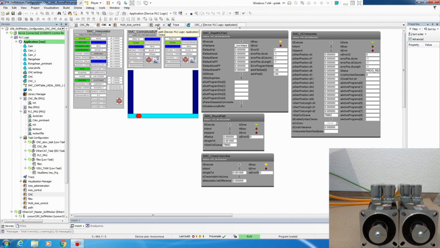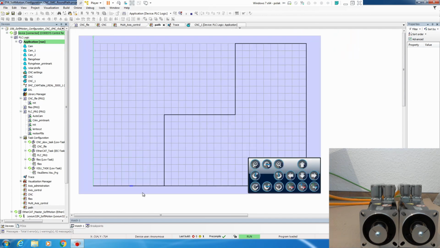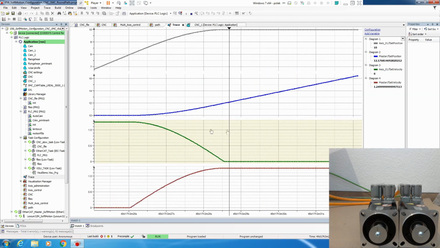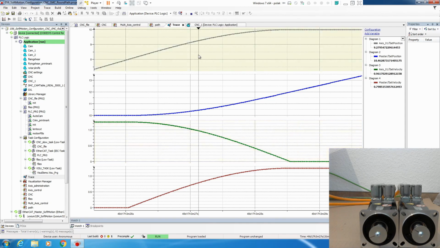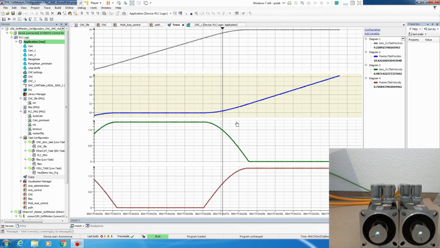So if we go to our path, because our diameter is 2, so somewhere here it will start to go around and it finishes here, as you can see. And again, it will do it like this. Let's go to the trace. We have enough. Let's stop the trace. So as you can see, in a switching point, there is no point where both axes are stopping. In fact, with a round path, the path speed is approximately always the same.